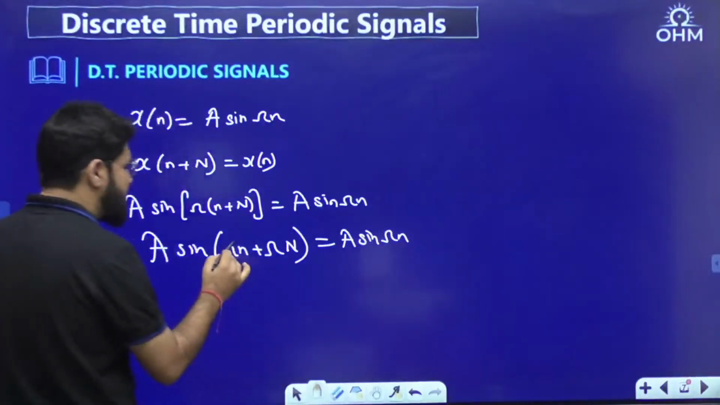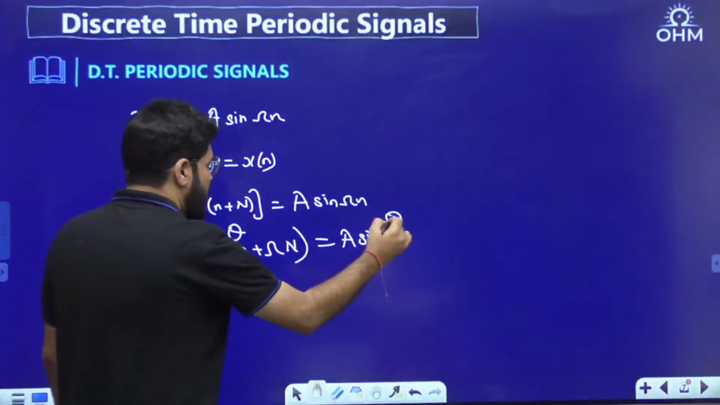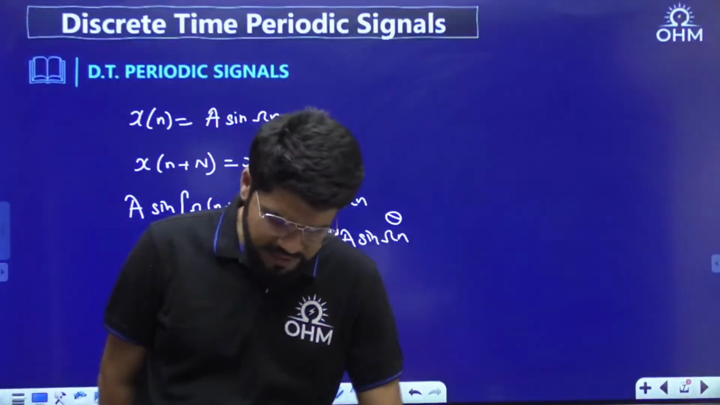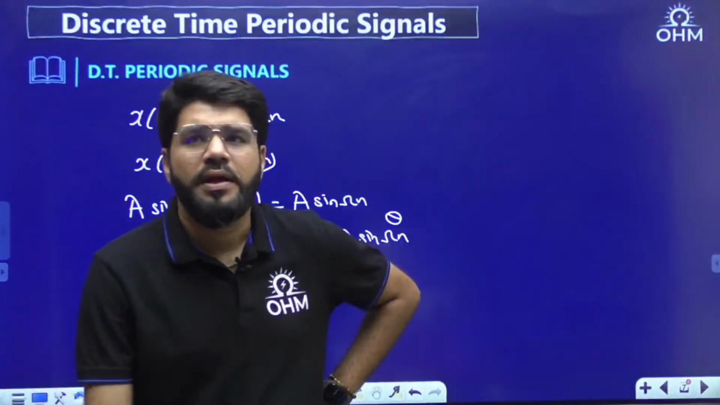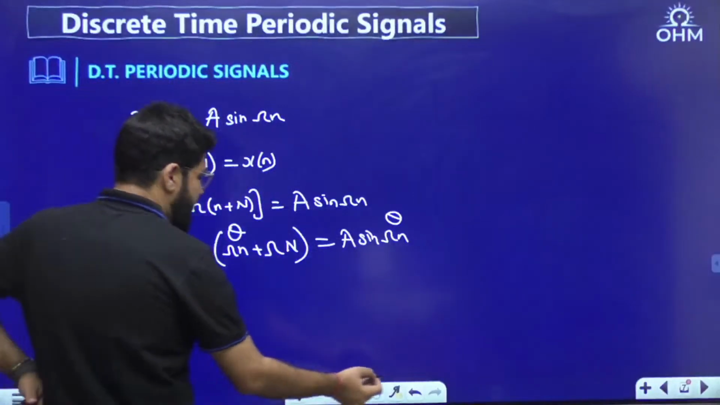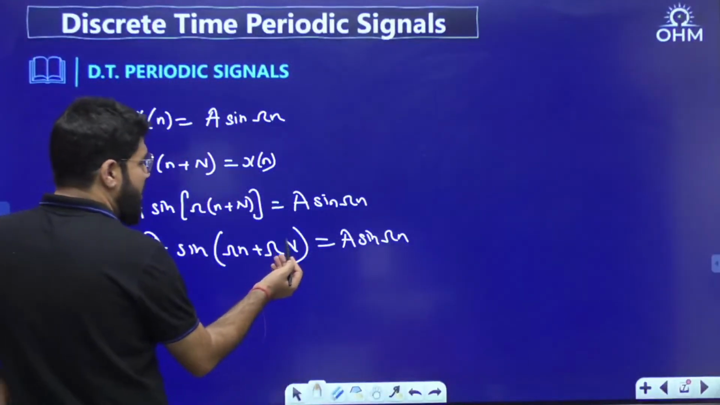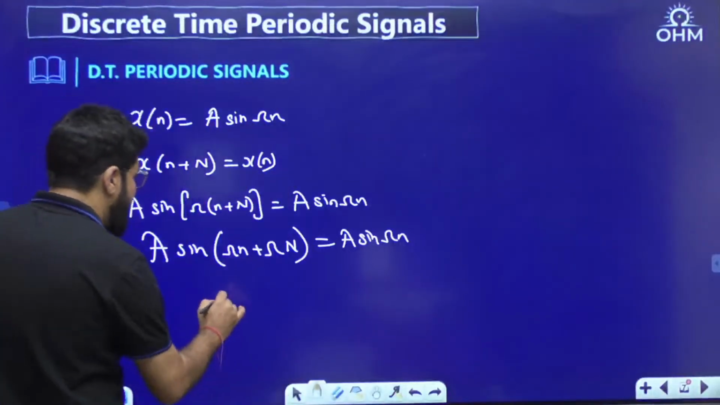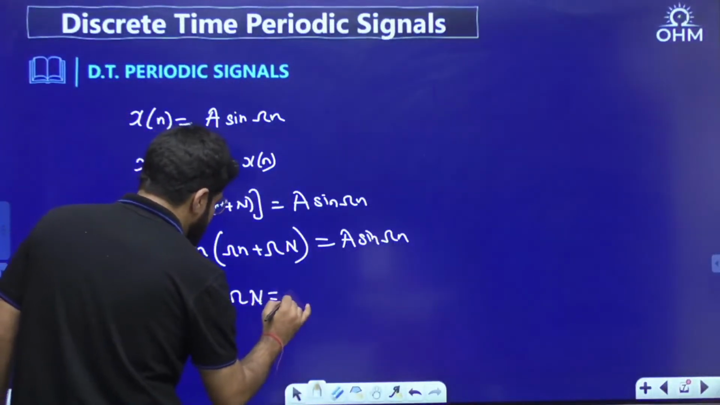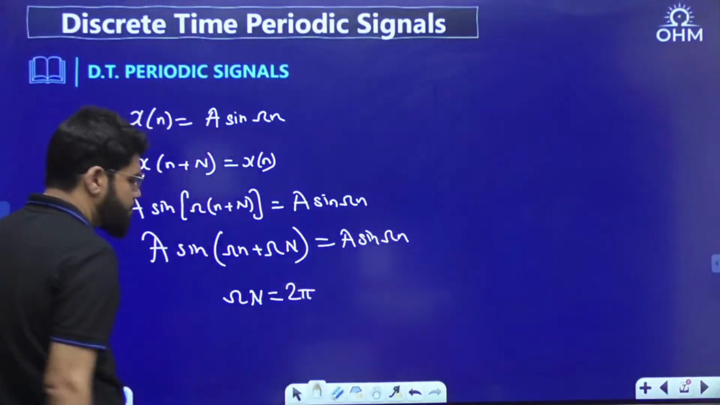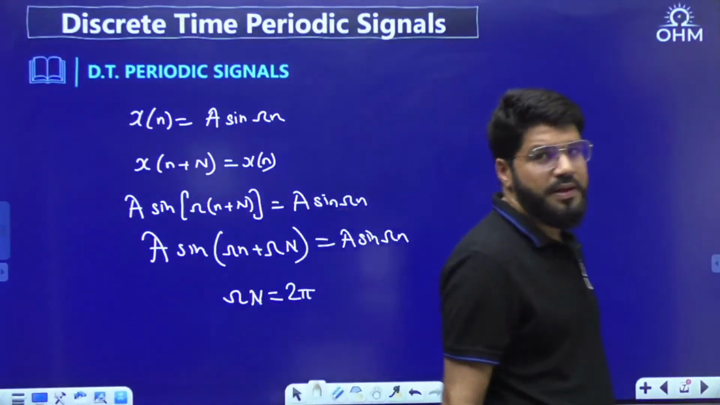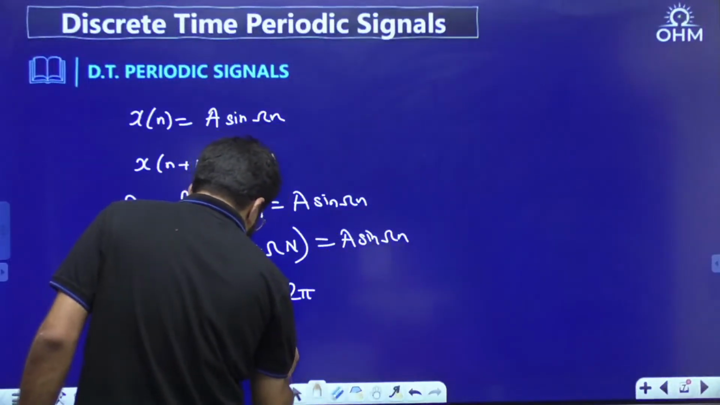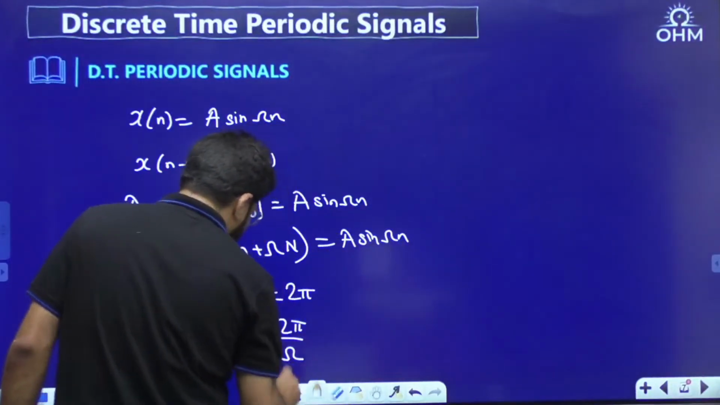Now call this as theta. So sin of theta plus something equal to sin theta. That is only possible if that something is 2 pi, because sin theta value repeats after 2 pi. So this particular part, omega N, should be equal to 2 pi. Clear? So here again we get that N equal to 2 pi by omega.